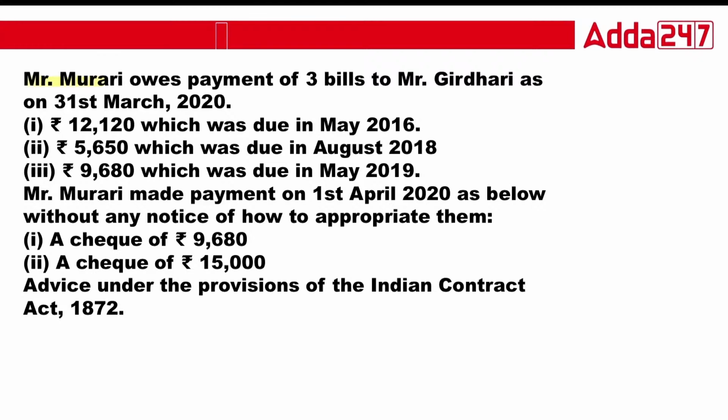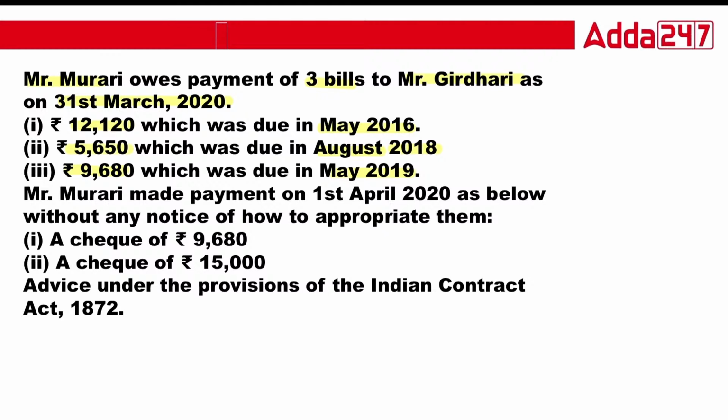Mr. Murari owes payment of 3 bills to Mr. Giridhar as on 31st March 2020: 12,120 due in May 2016, 5,650 due in August 2018, and 9,680 due in May 2019.